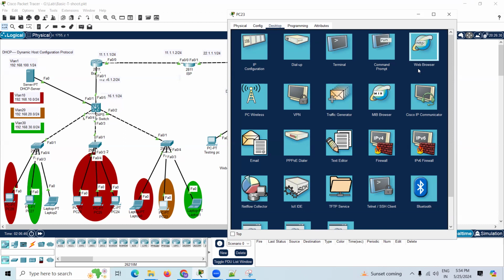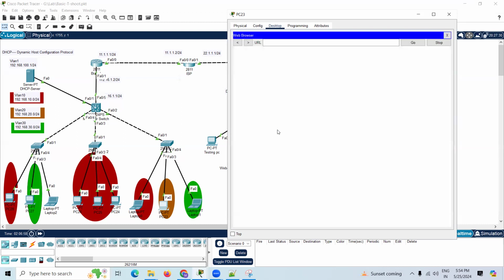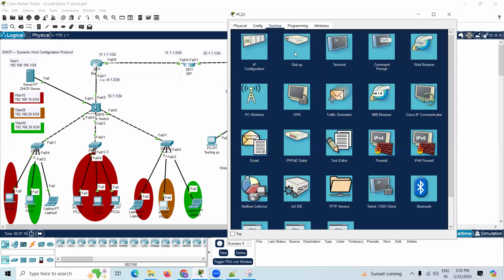In Packet Tracer, it takes time for resolving. Anyway, we cannot access Google, as we saw here.